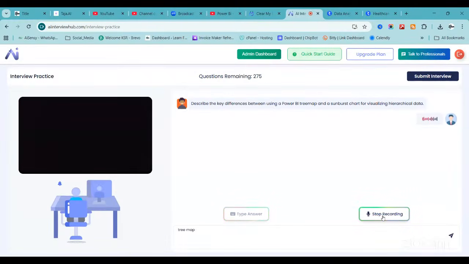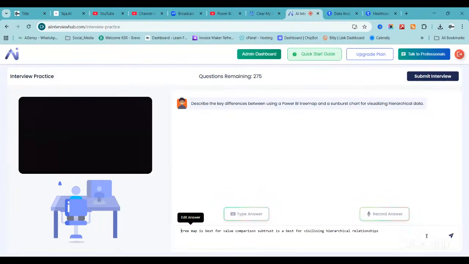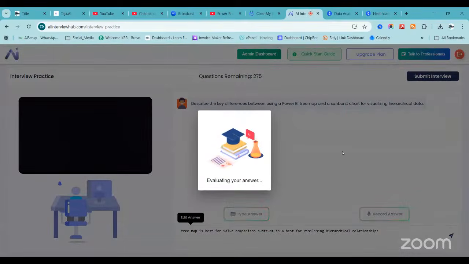Tree map is best for value comparison. Sunburst is the best for visualizing hierarchical relationships. So depending on this answer, it will ask the second question.